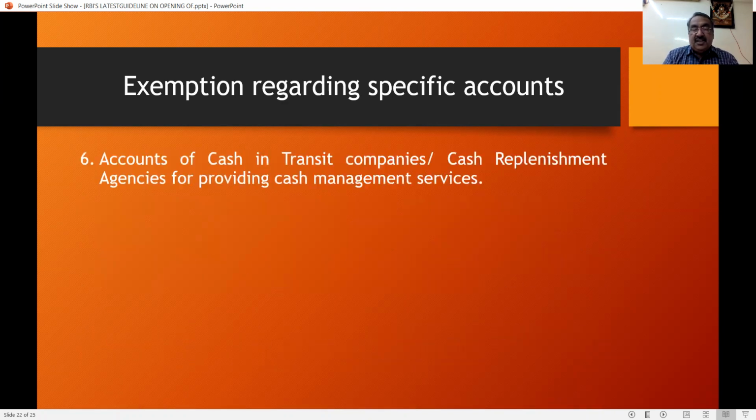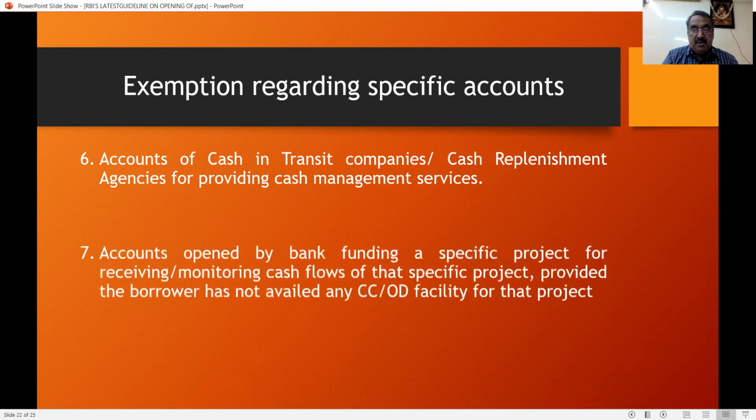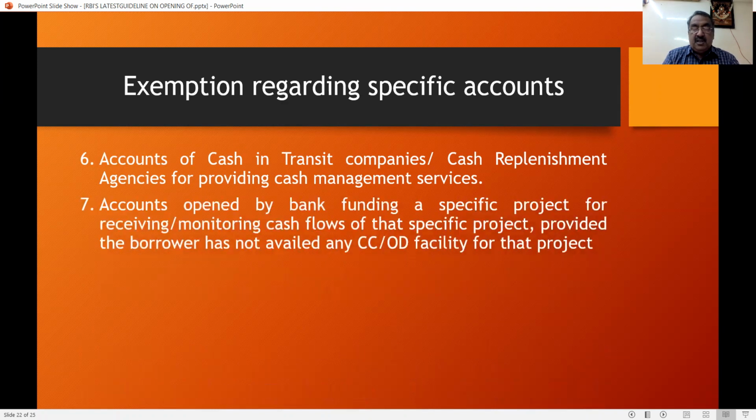And accounts of cash in transit companies and cash replenishment agencies for providing cash management services, they are permitted to open a separate account other than the borrower's CC/OD account. Accounts opened by a bank funding a specific project, for receiving and monitoring cash flows of that specific project, are permitted, provided the borrower has not availed any CC or OD facility for that project. If any loan is being availed for a particular project, then it is covered under the definition of less than 5 crore and above 5 crore.